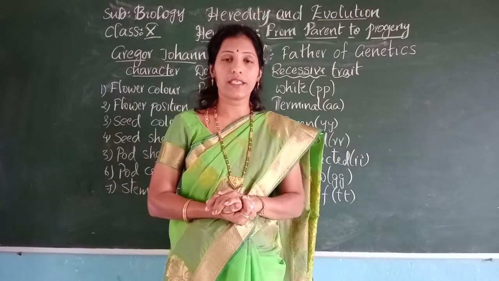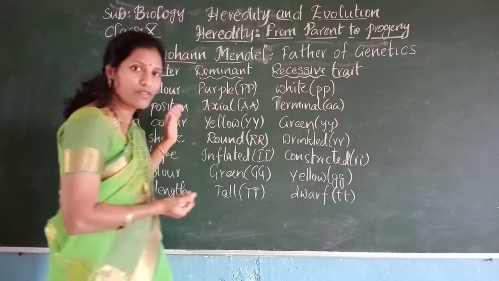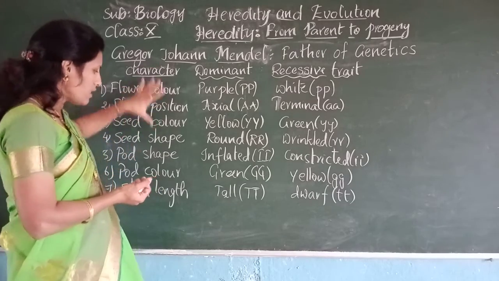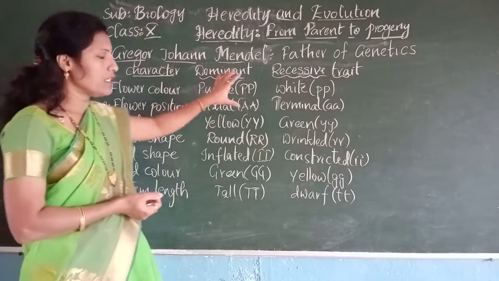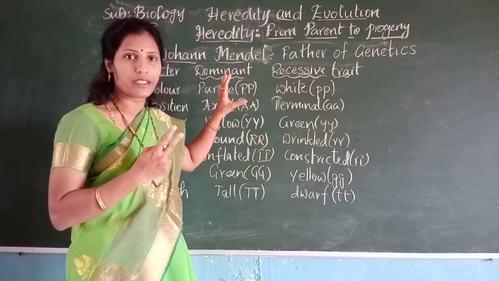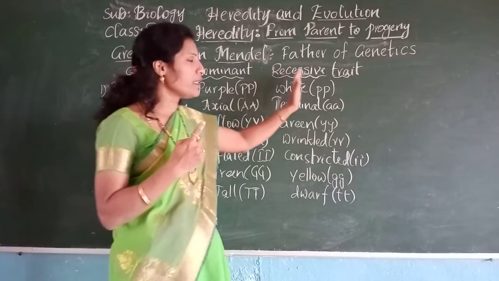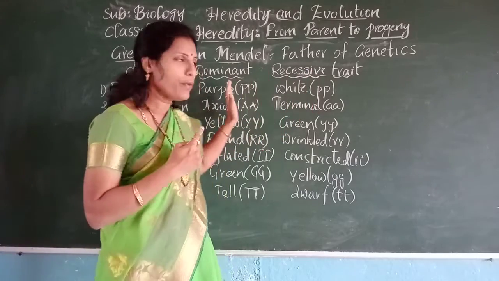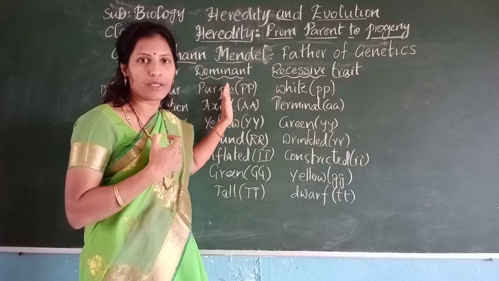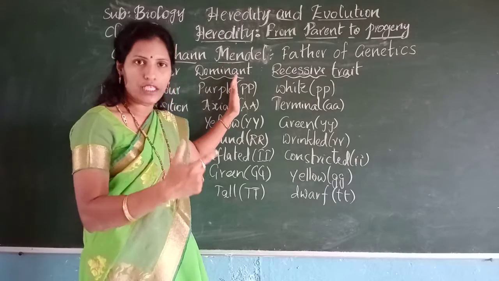Mendel selected 7 contrasting characters. What are the 7 contrasting characters? We will see now. Flower color, and so on. Here I already said he observed 2 clear-cut contrasting characters, and among them one character is dominant and the other is recessive. Dominant means it is expressed in the young ones in the first generation, even in the heterozygous condition. What is that? We will see later.